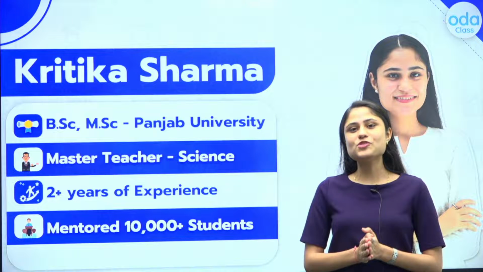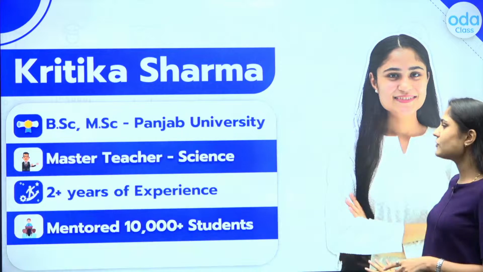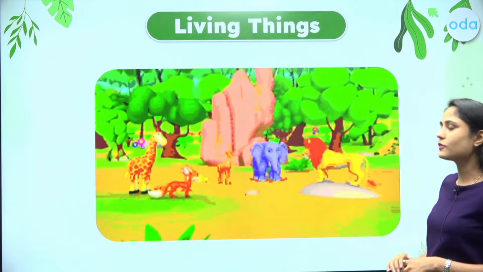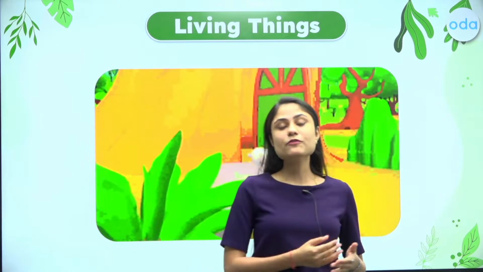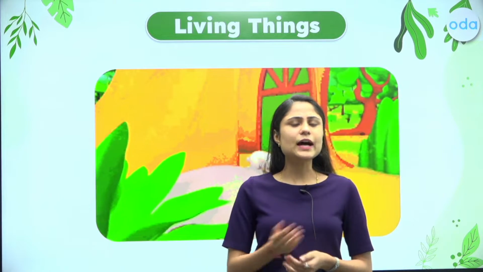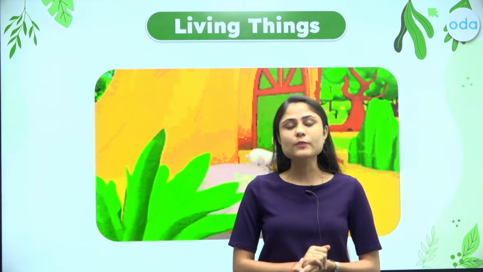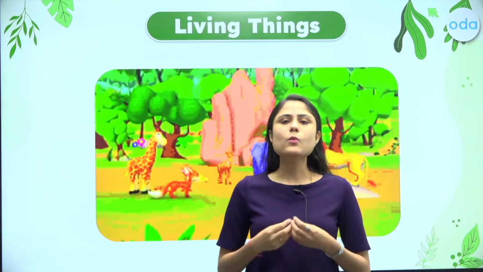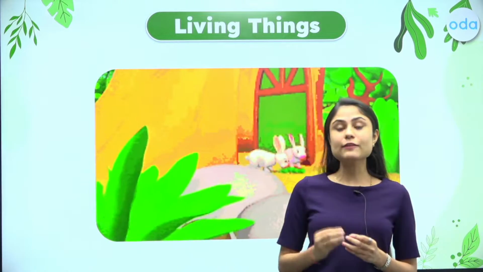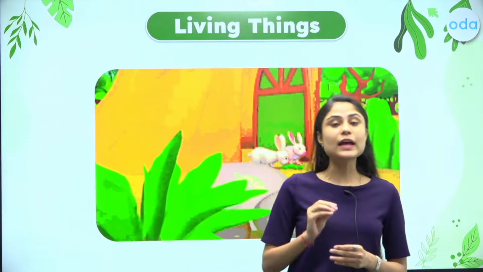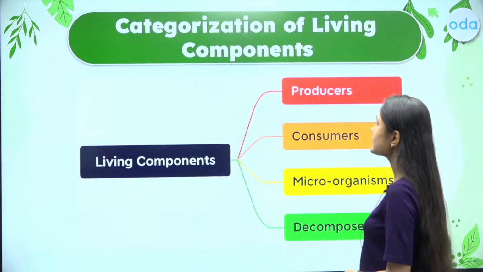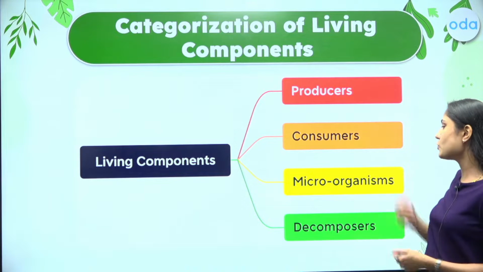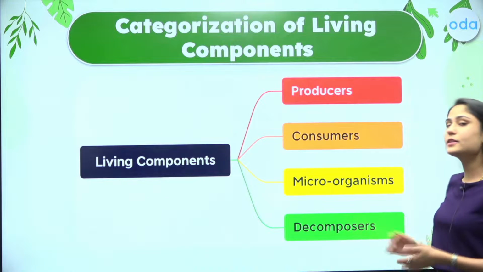Let's dive deep into the subject now, my dear students, and today we are going to learn further about the interdependence in the living beings. So dear champions, in the previous part of this chapter, you can watch that as well, we learned about living things, what the properties of any living thing are. Other than that, we also categorized the living things into certain categories: the producers, the consumers, the microorganisms and the decomposers.